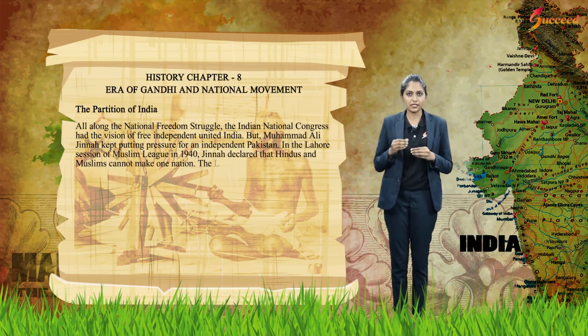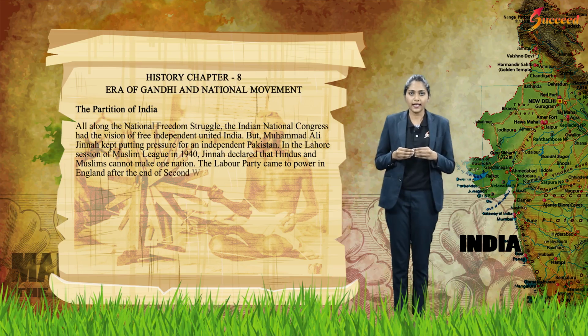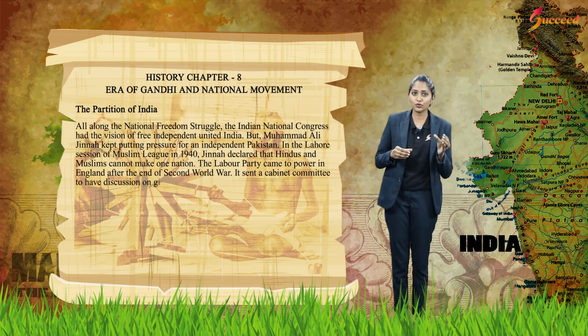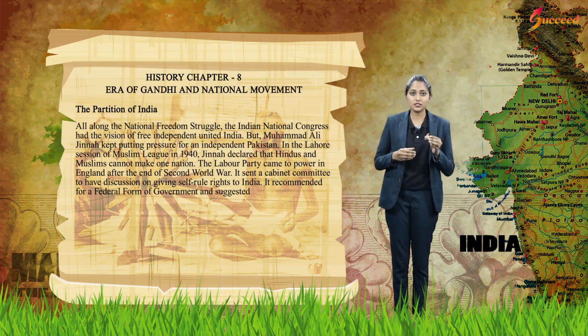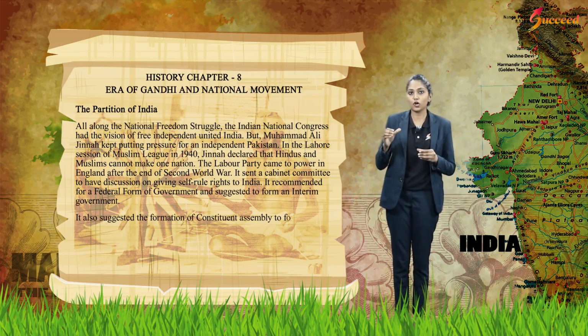The Labour Party came to power in England after the end of the Second World War. It sent a cabinet committee to have discussions on giving self-rule rights to India. It recommended a federal form of government and suggested forming an interim government. It also suggested the formation of a Constituent Assembly to formulate a constitution.